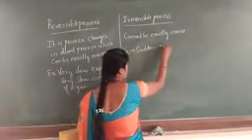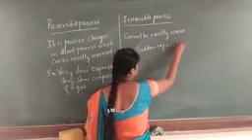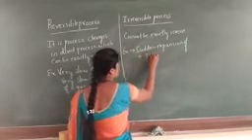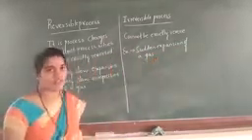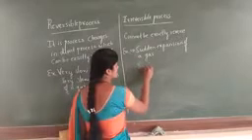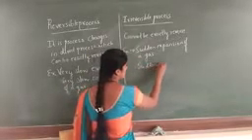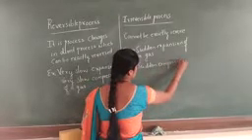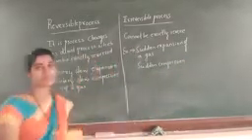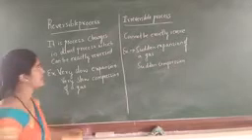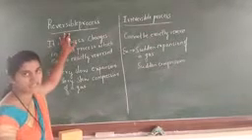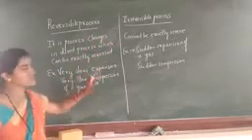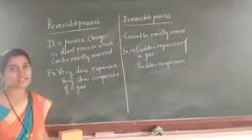The examples for the irreversible process are sudden expansion of a gas and sudden compression of a gas. These are the examples for the irreversible process. In the reversible process, we can change. In the irreversible process, we cannot change. These are some examples for the reversible and the irreversible process.